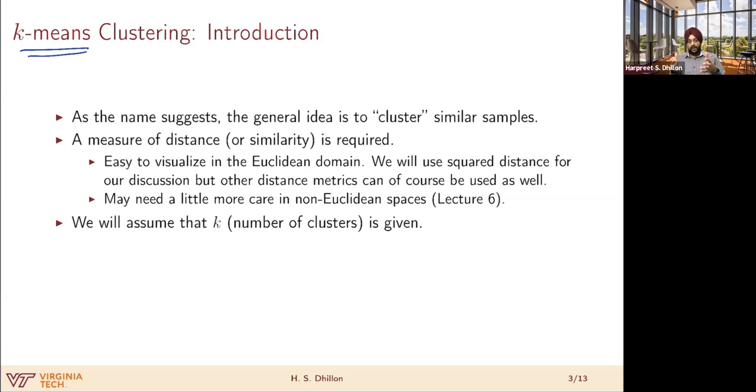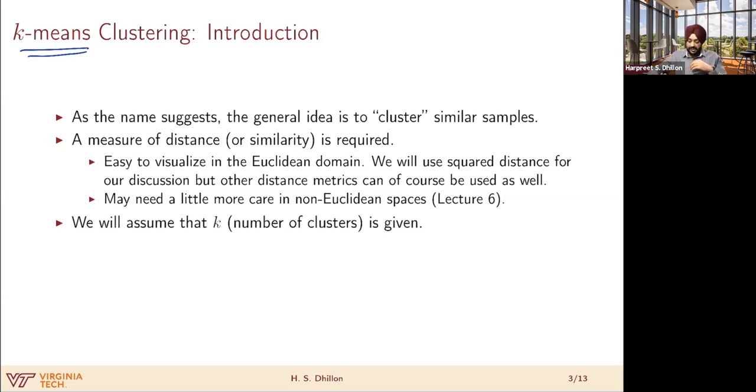Now, if that is what we want to do, we have to define what similarity means. In Euclidean spaces, that similarity is nothing but the distance between, say, two points. Your Euclidean distance, it could be L1 distance, but we can visualize what similarity means when we are working in the Euclidean domain. So in this specific lecture, we will be using squared distance as our metric. But in the case study in lecture 6, we'll be working in a non-Euclidean space. So as we'll see, we'll have to be a little bit more careful in how we define distances there.